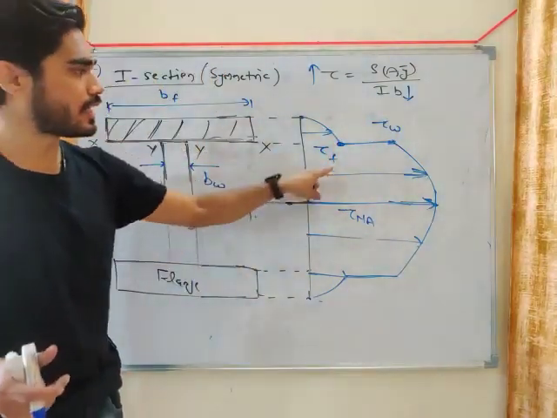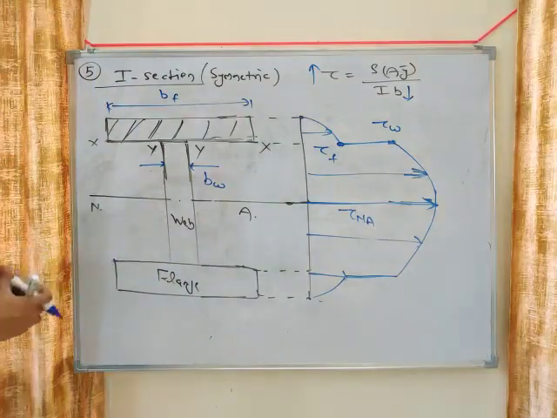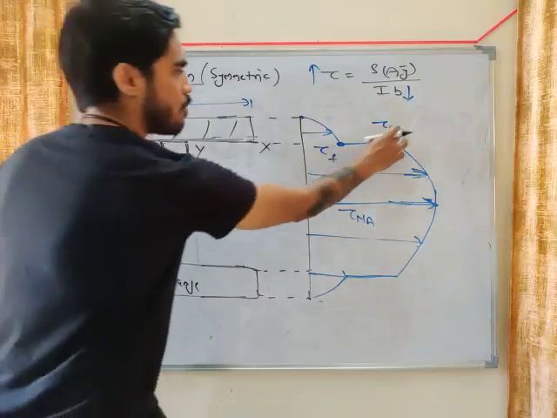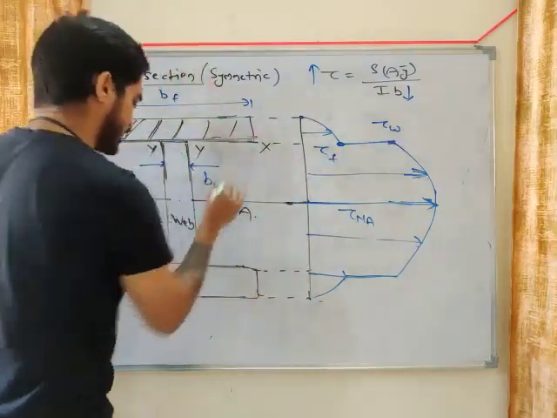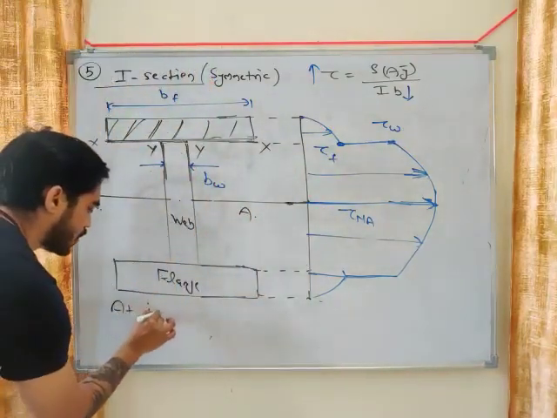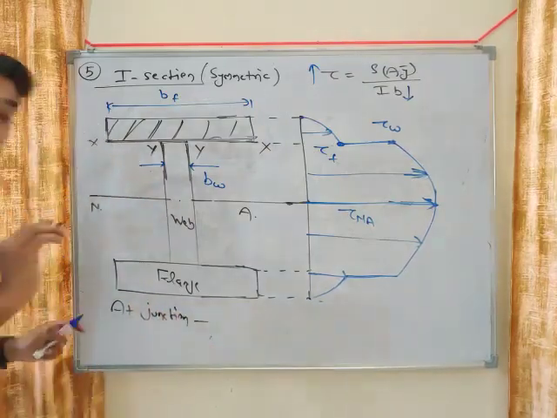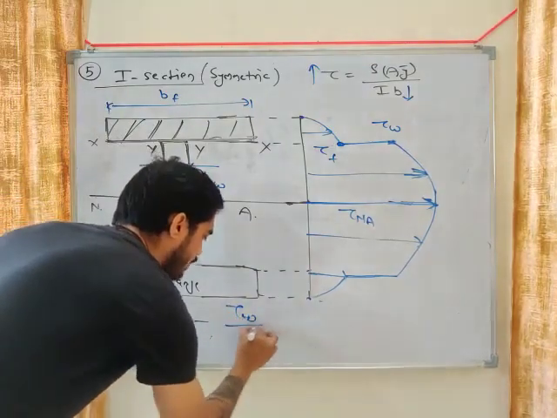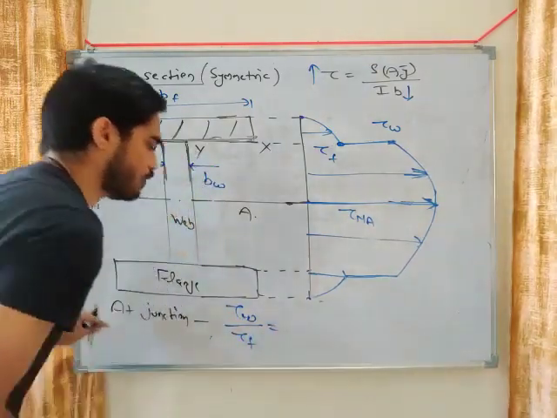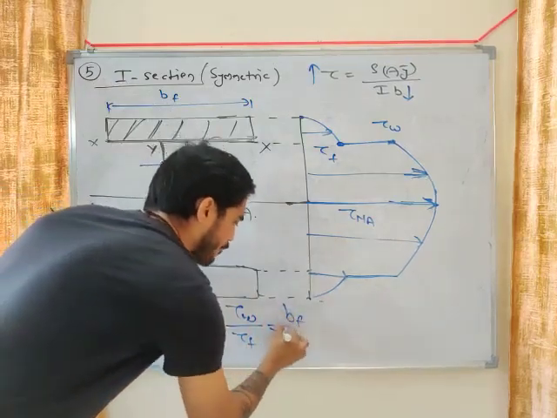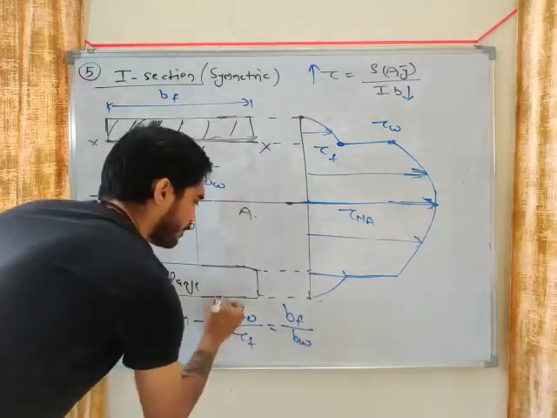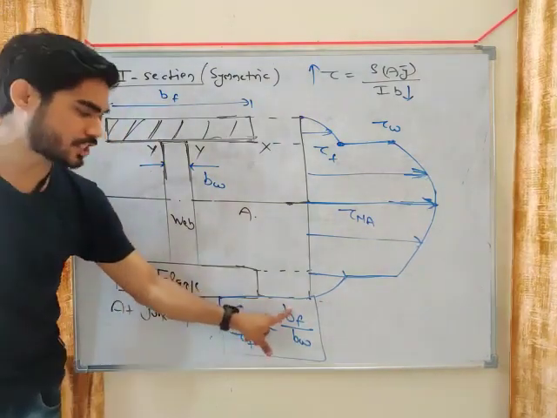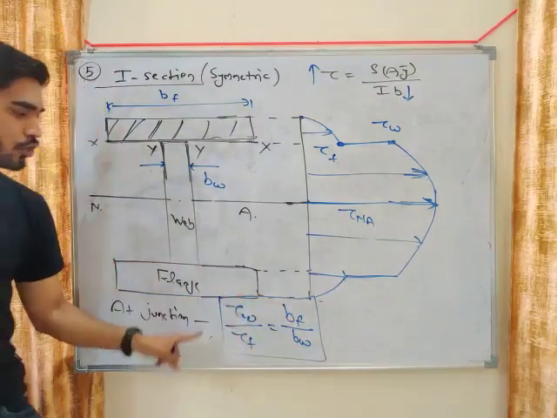Now there is a relation between these two. What will be the relation? Tau is inversely proportional to B. So this is the relation between tau of web and tau of flange, and it is only valid at the junction. At the junction, tau of web divided by tau of flange will be equal to B of flange divided by B of web. It will be inverse.